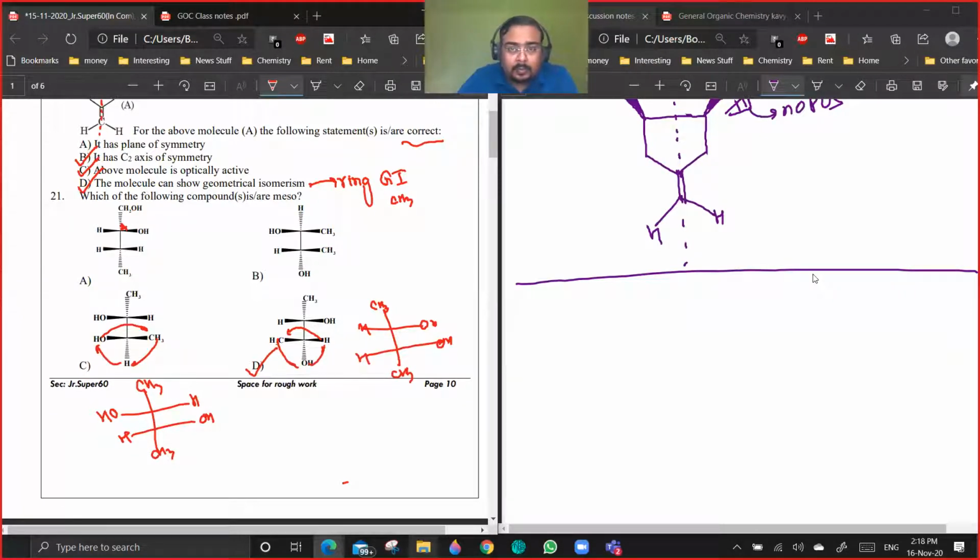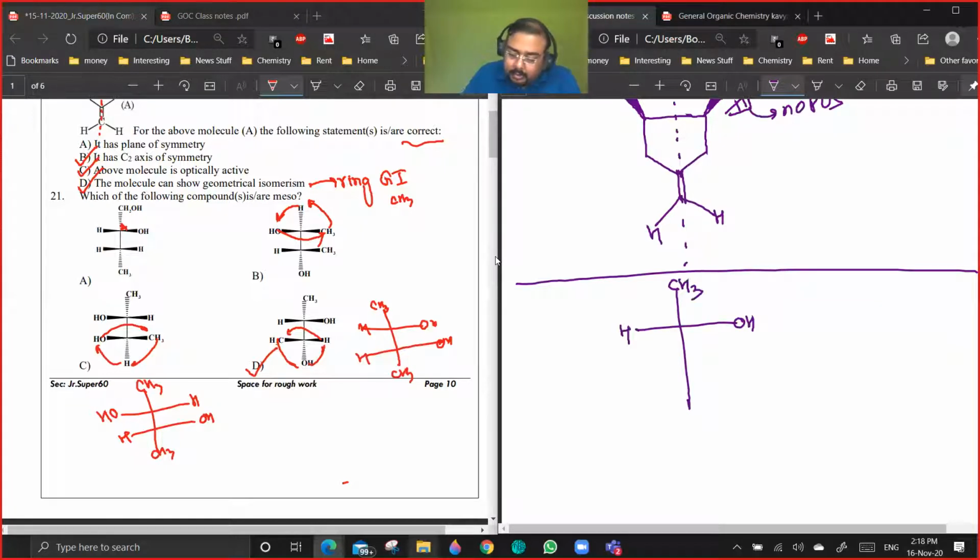Yes, no. Okay, so what I am doing, I am moving this here. The moment I move this here around this carbon, this will be moving here. Yes or no? And this will be moving here. Okay. So you see, if I'm moving, then I'm getting OH here, CH3 here, and H here. Is it clear? Yes or no?